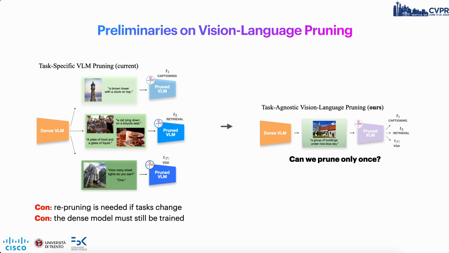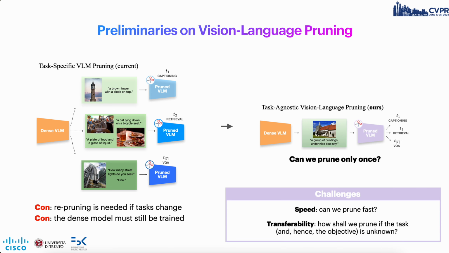Hence, we explore a new direction, task-agnostic vision language pruning, where the goal is to prune once and obtain a universal lottery ticket without needing any specific task details. This approach faces two significant challenges: the high computational cost of pruning large vision language models, and ensuring the pruned model transfers well across diverse and unknown tasks.